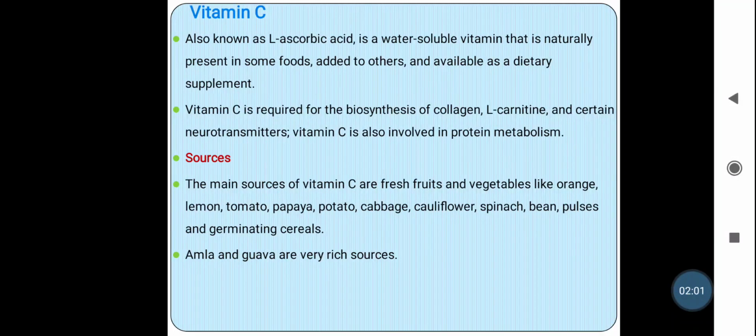Then which are the sources of this vitamin C? The main sources of vitamin C are fresh fruits and vegetables like orange, lemon, tomato, papaya, then potato, cabbage, cauliflower, spinach, beans, pulses and germinating cereals. All these are good sources of vitamin C. Again amla and guava are very rich sources of vitamin C.